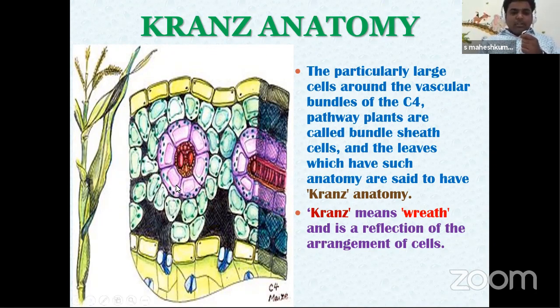These are the main points. What is the first point? The Calvin cycle is happening in bundle sheath cells, which are far from stomata. There is no chance of increasing oxygen levels. And the second point, the Rubisco enzyme is present in bundle sheath cells, not in mesophyll cells. This is the main criteria, the adaptation of C4 plants.